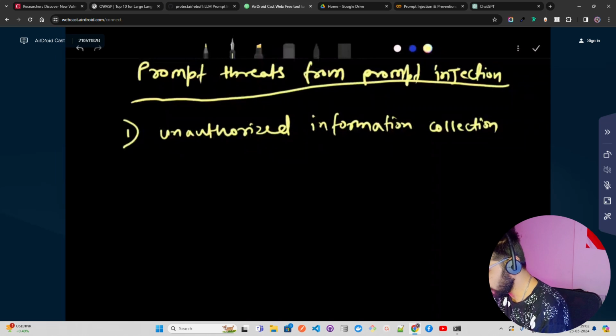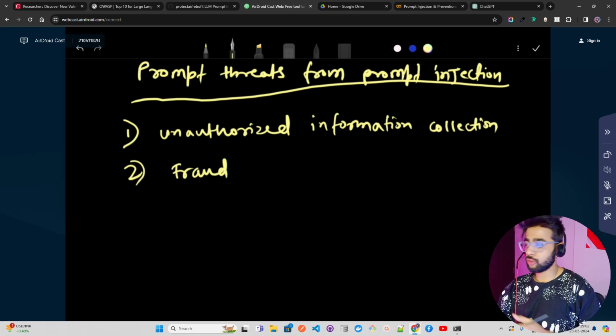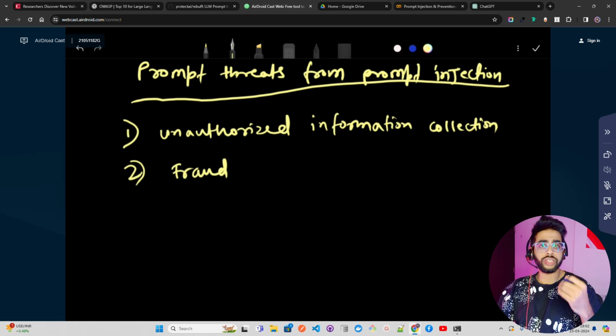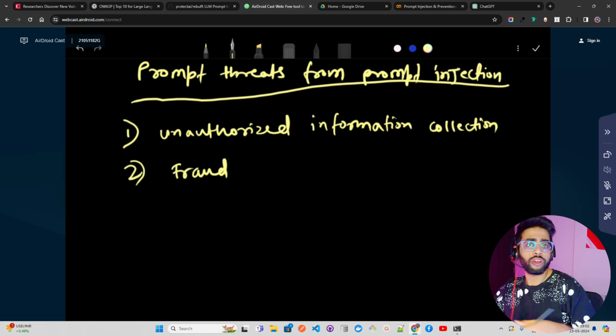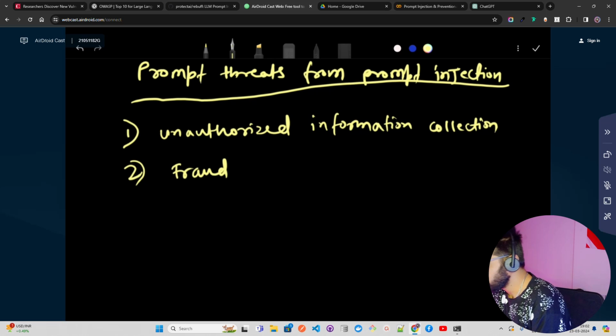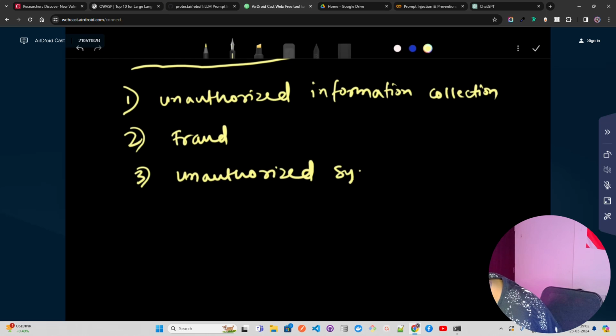The second, I can do different types of fraud. Your LLM can be prompted to facilitate fraudulent activities. I can ask ChatGPT to give me some phishing or some code that can help me create a Trojan or a virus, and then I can take that and start injecting it somewhere. Right? I can also do that. Now fraud, and then I can also ask the system, so unauthorized system access, and then it can be malware poisoning as well.